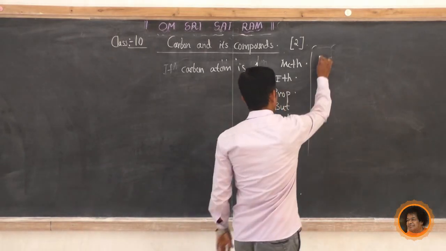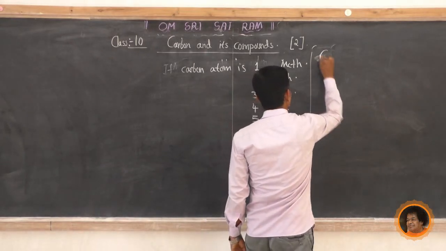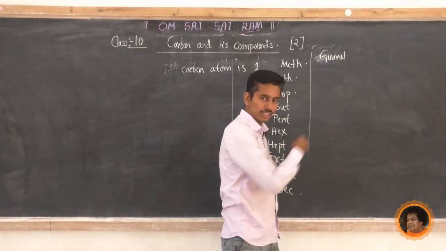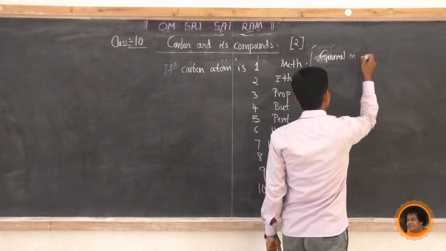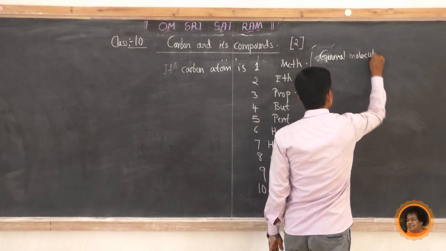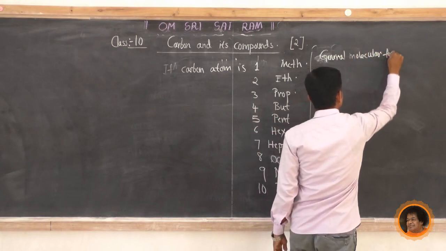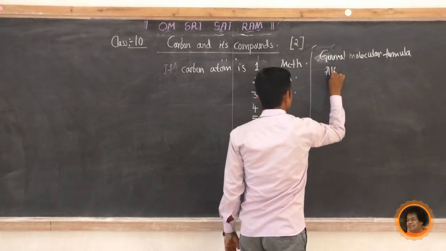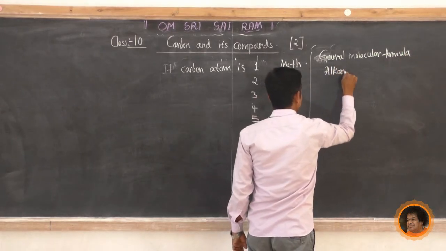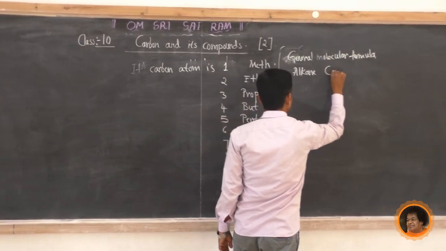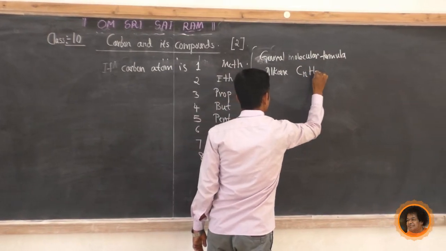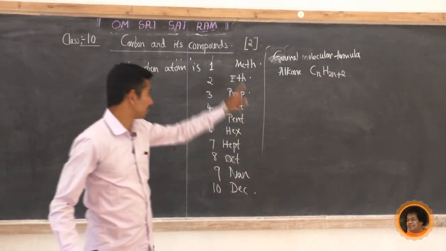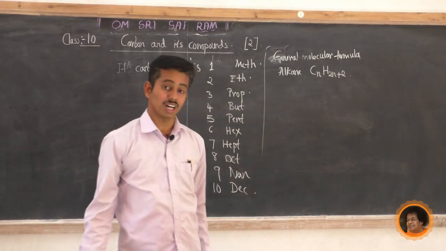Then another one: the general molecular formula for alkane is CnH2n+2. Just remember this one.